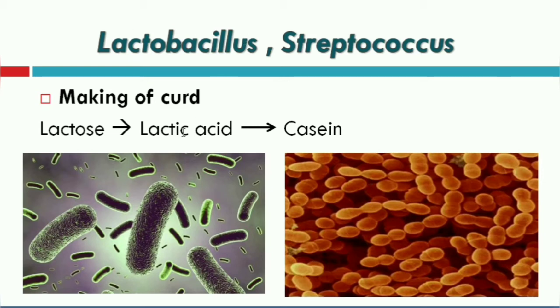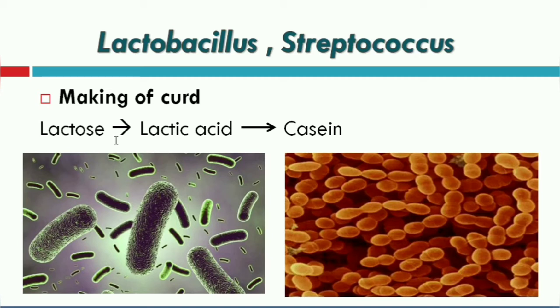Usually, Lactobacillus is the commonly used bacteria in making curd. The milk contains sugar called lactose. This lactose is converted into lactic acid by the bacteria called Lactobacillus. As we discussed, these bacteria or fungi take the carbohydrates or sugar for their energy purpose. When they are utilizing that sugar, they release some kind of waste products or byproducts.